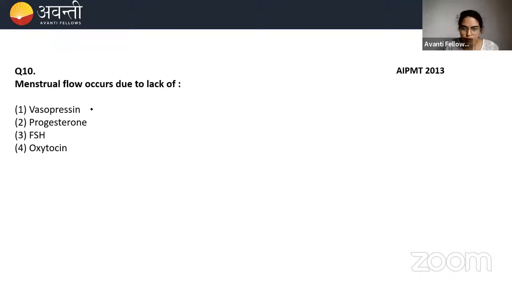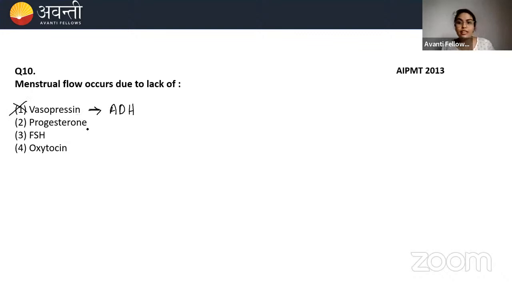So vasopressin, what is vasopressin? Vasopressin is nothing but anti-diuretic hormone. You will study about this while studying the excretion chapter. Vasopressin helps retain more water in the body. If water has to be retained in our body, then this hormone, anti-diuretic hormone, comes in. But it is nowhere in the picture of the menstrual cycle.